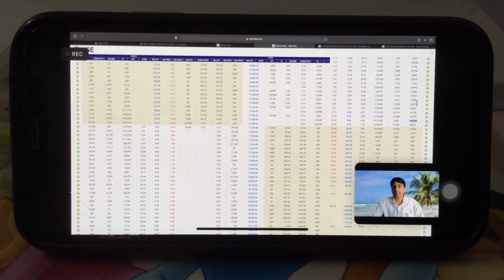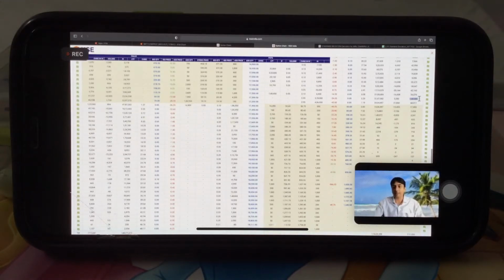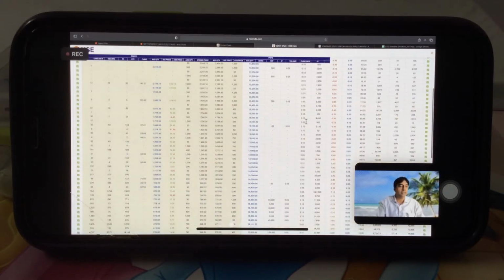Next is 68,000, that is 350. So the highest open interest is at the 17,300 put. Are you getting it? The highest open interest on the put side is at the 17,300 put. Similarly, if we see on the call side,